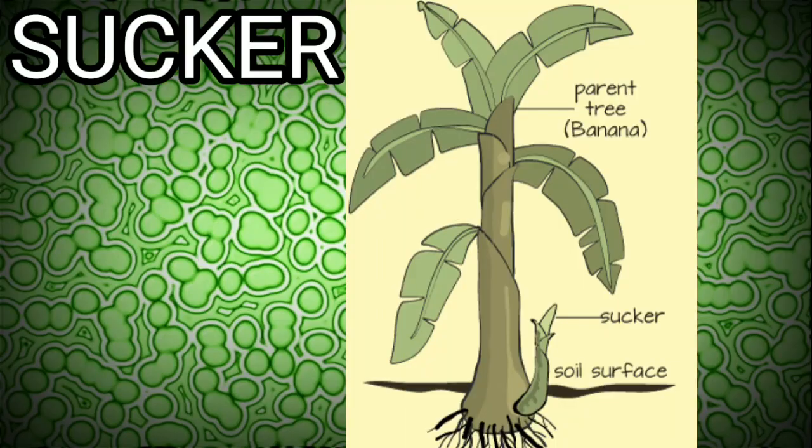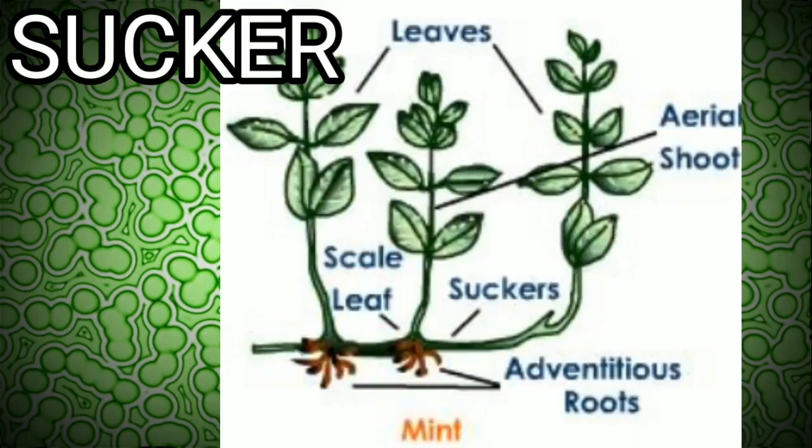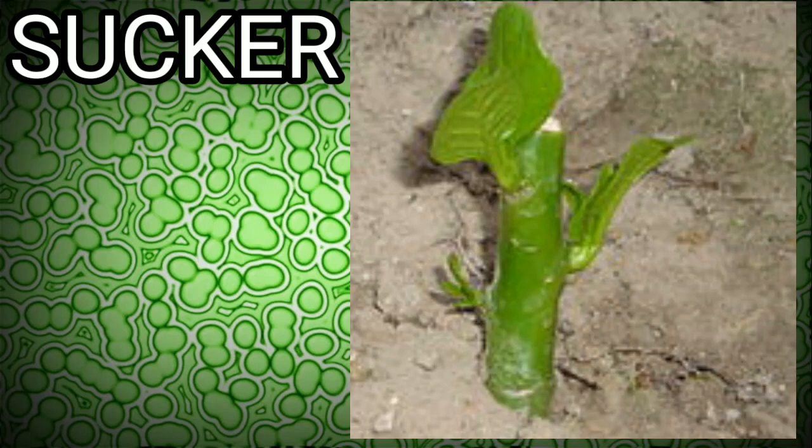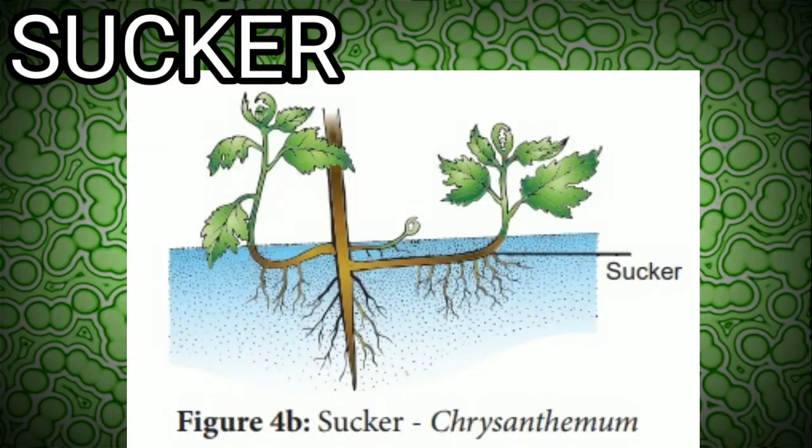Then comes the sucker. Like the runner, it is also a lateral branch, but it develops from the underground part of the stem and grows obliquely upwards and gives rise to a leafy shoot or a new individual plant by striking roots. The sucker may grow horizontally outwards as in chrysanthemum, or it may be shorter and stouter as in banana, pineapple, mint, etc.